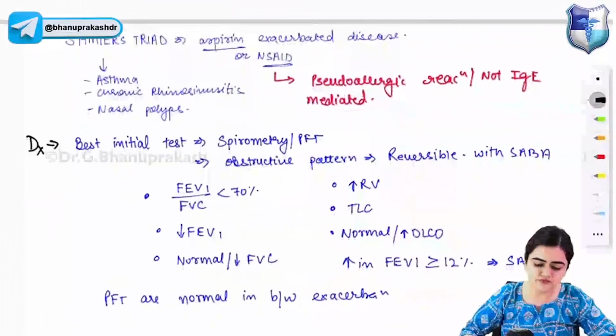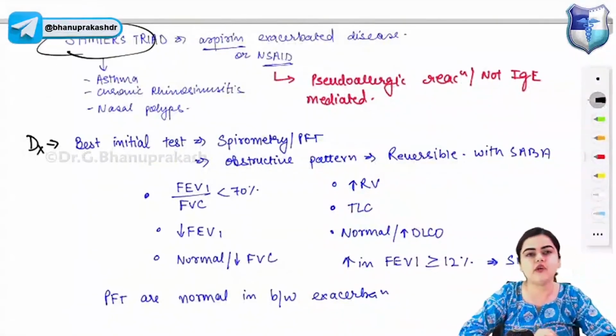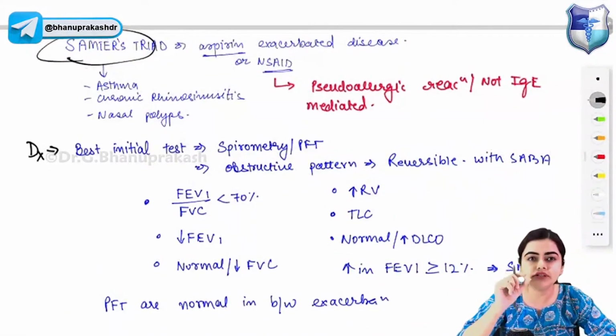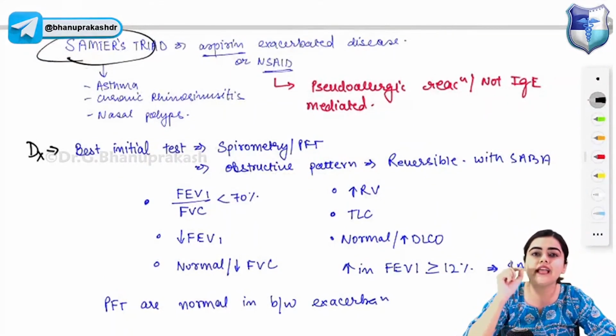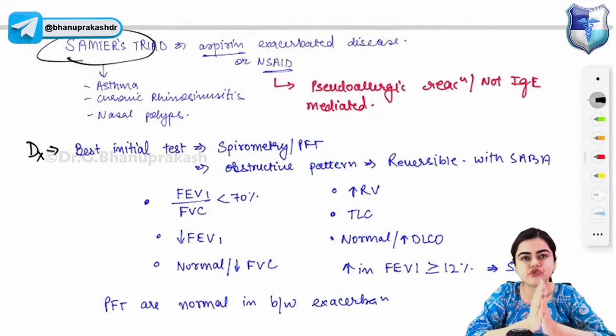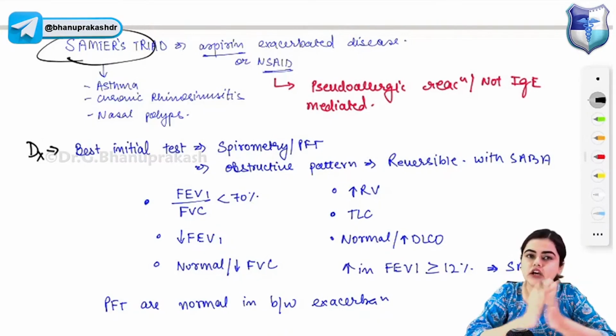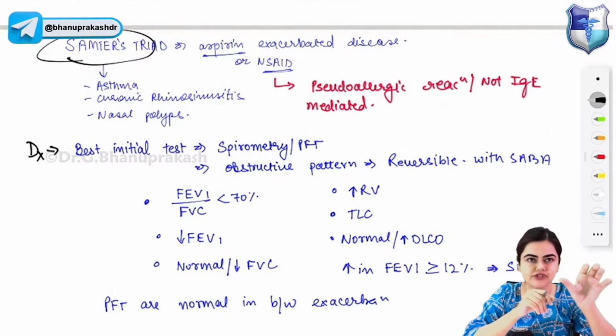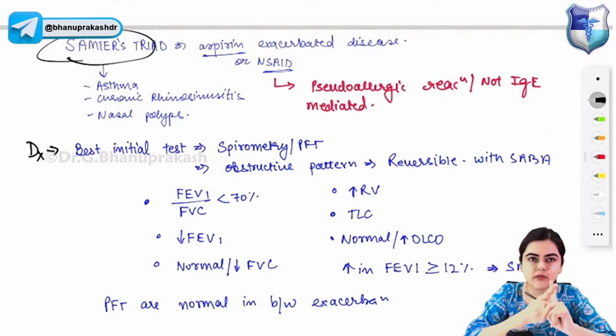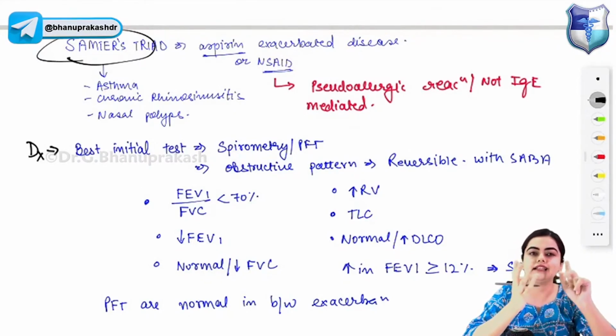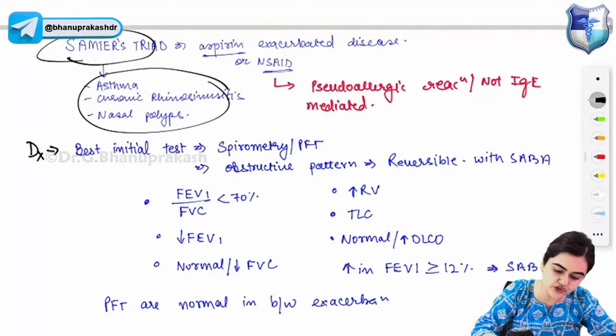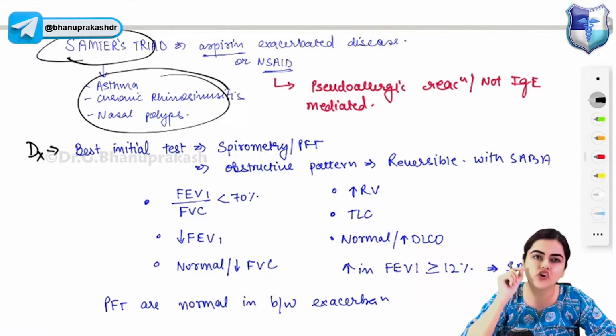Okay, let's move to Samter's triad. Very frequently asked. This is simple. Samter's triad is aspirin exacerbated disease. It is seen in aspirin related asthma. Aspirin or NSAID induced asthma is characterized by Samter's triad. What features are there in Samter's triad? There is asthma, chronic rhinosinusitis, and nasal polyps. So three features of Samter's triad: asthma, chronic rhinosinusitis, and nasal polyp.